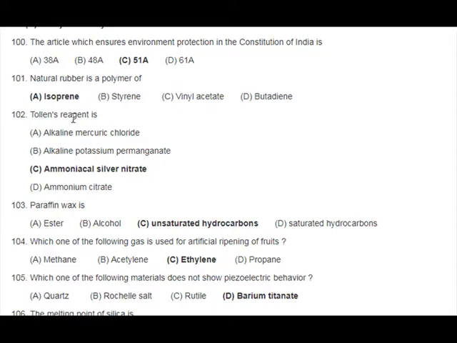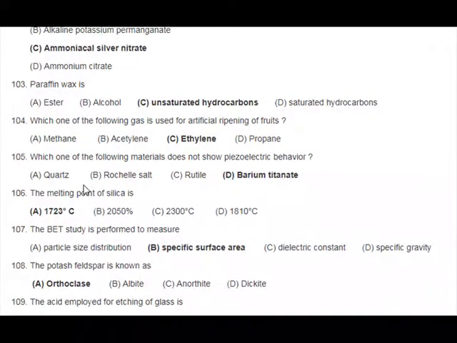Alkaline mercuric chloride, B. Alkaline potassium permanganate, C. Ammoniacal silver nitrate, D. Ammonium citrate. 103. Paraffin wax is A. ester, B. alcohol, C. unsaturated hydrocarbons, D. saturated hydrocarbons. 104. Which one of the following gas is used for artificial ripening of fruits?